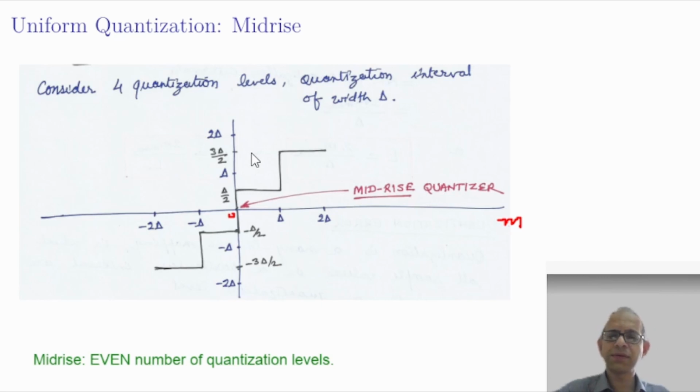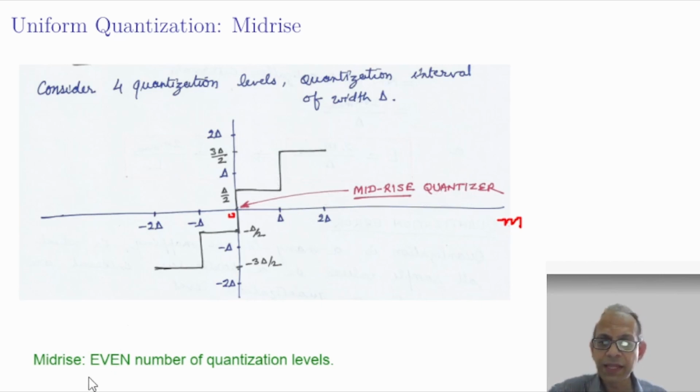So always remember the number of quantization intervals and the number of quantization levels will always be the same, because for every interval we have one quantization level, which is the center point of that interval. Incidentally, you observe here that at the center, when m is 0, the quantization characteristic is rising from a negative value to a positive value, and therefore a quantizer with this characteristic is called a mid-rise quantizer.